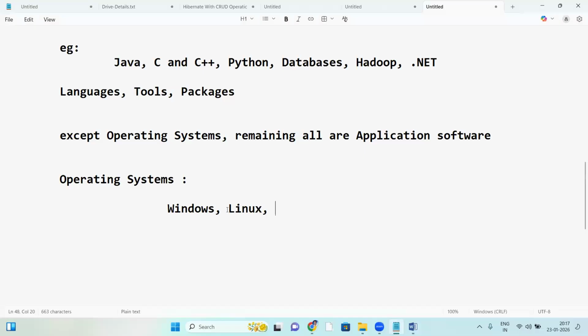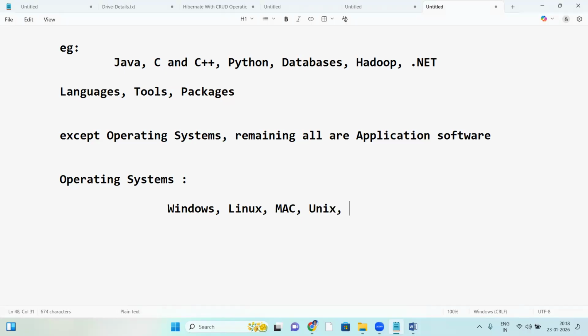Shortly, I'm going to start Linux classes also. I have good experience in Linux also. So Windows OS, Linux OS, and next what? Mac OS, right? Mac OS and Unix, a very old operating system.